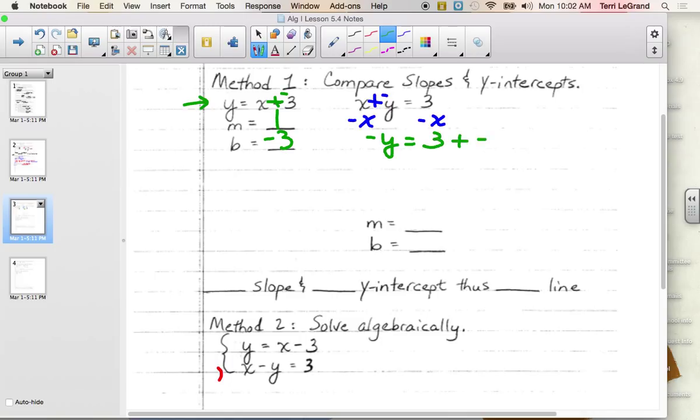And again, I'm going to change that to add the opposite, which makes it plus a negative x. Are we done? What do we got to do now? Divide by negative 1, right? Every piece. And our equation reads y equals negative 3 plus x.